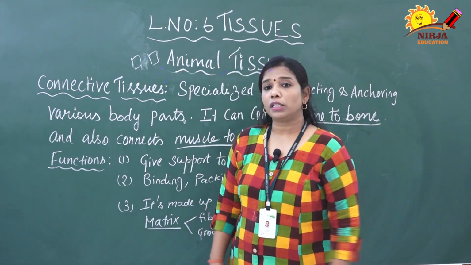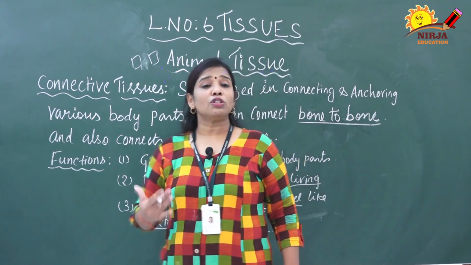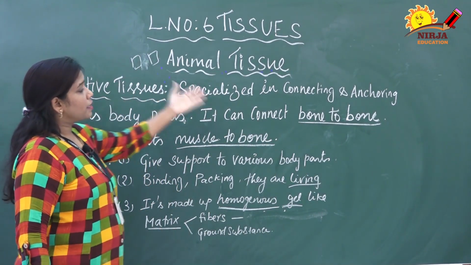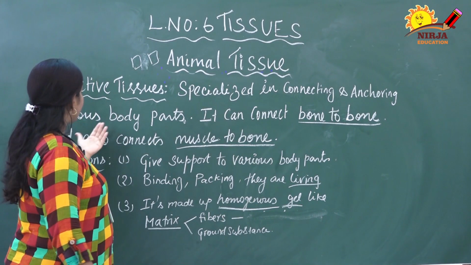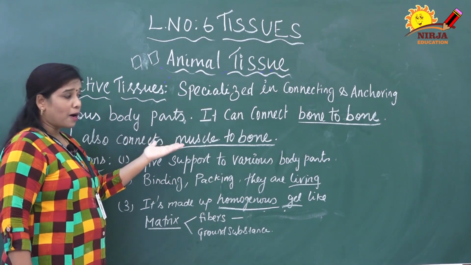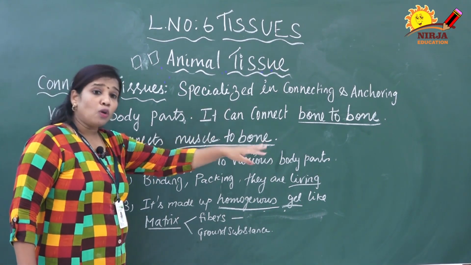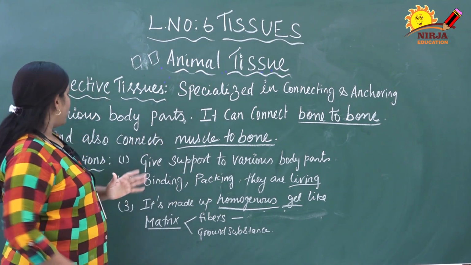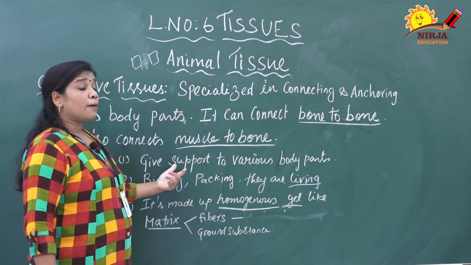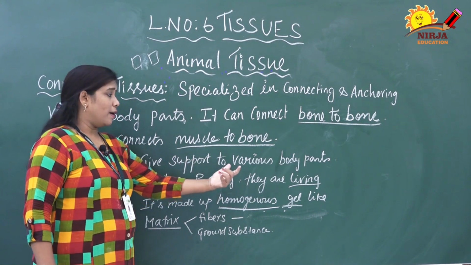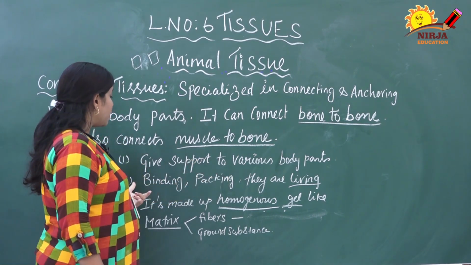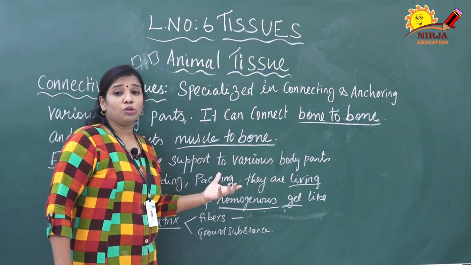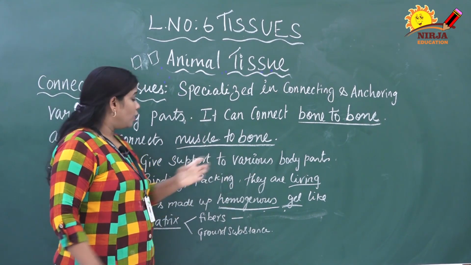Next we are going to discuss the functions of this connective tissue. Once again I repeat, the connective tissues are specialized in connecting as well as anchoring the various body parts. It can connect bone to bone or muscle to bone or organ to skin or organ to body. Functions: it gives support to various body parts. It gives support, and at the same time it gives binding and packaging of the tissues. It helps to pack the tissues with organs.